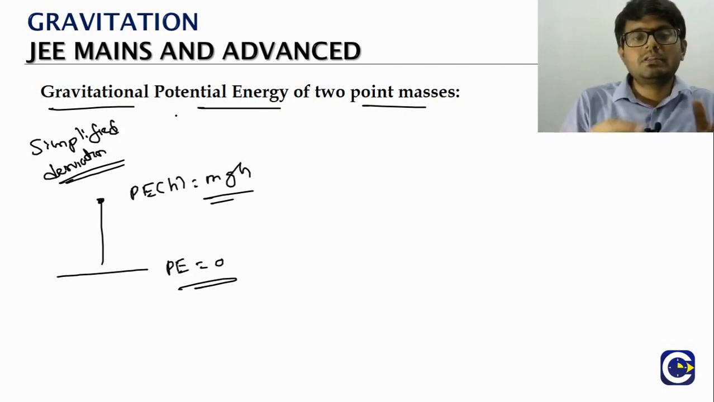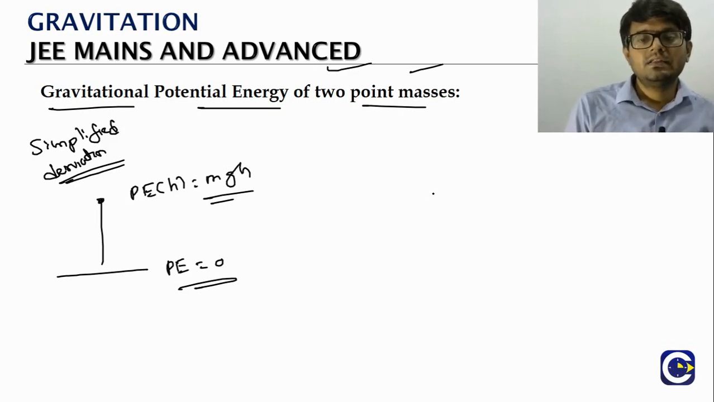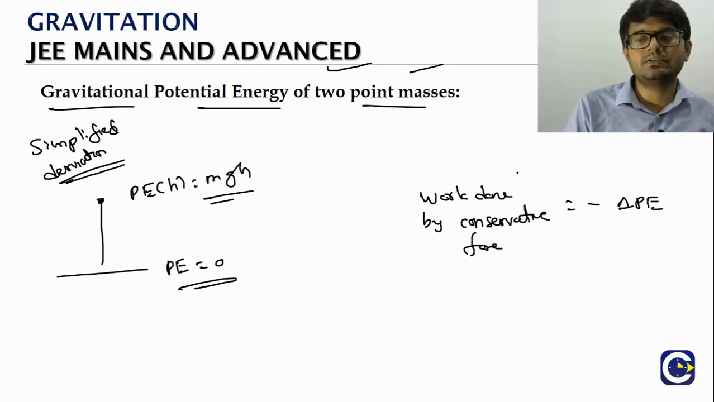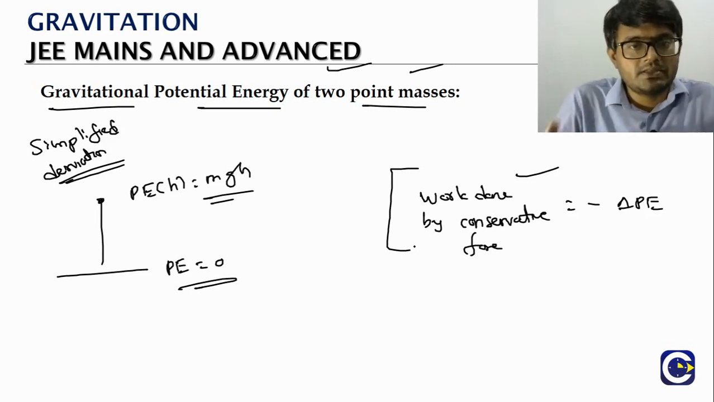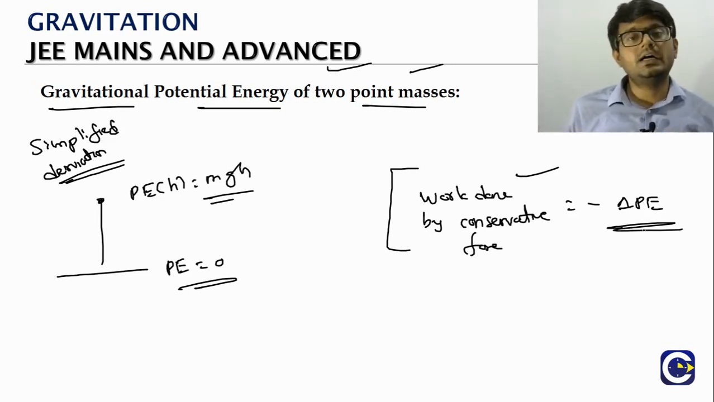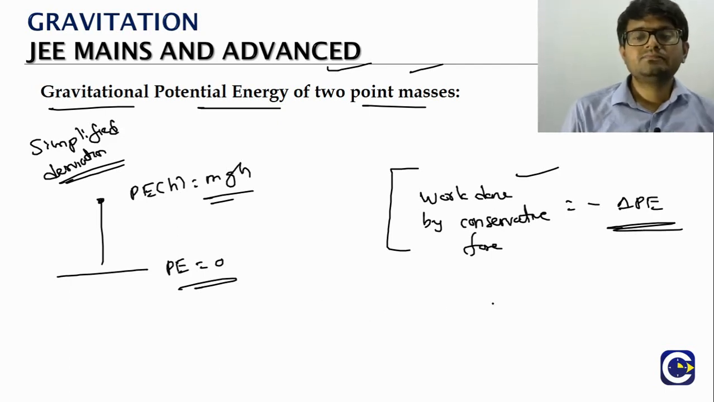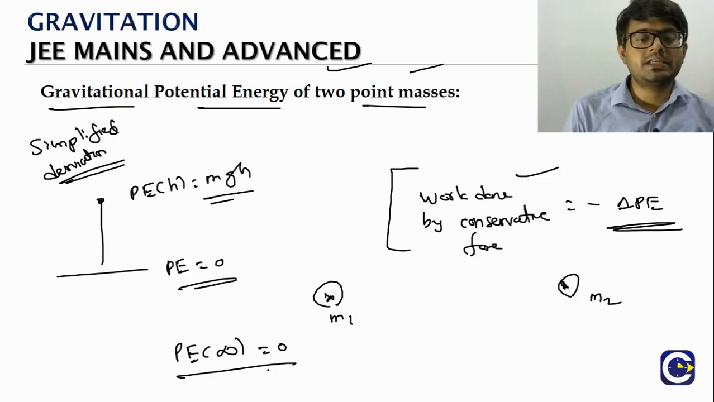But here, when we talk about the gravitational potential energy of two masses, again the same idea. How the derivation happens is, the work done by any conservative force will be equal to the negative of the change in potential energy. Just take a look at the potential energy definition that we have given in the work energy power topic. Using this, say we have two masses m1 and m2, and we assume that when they are separated by infinite distance, the potential energy is 0. That is the reference.